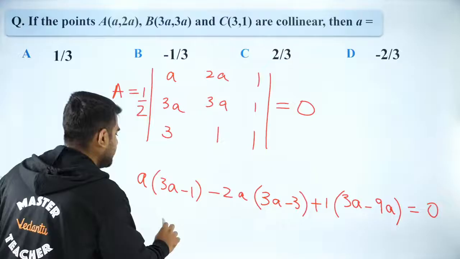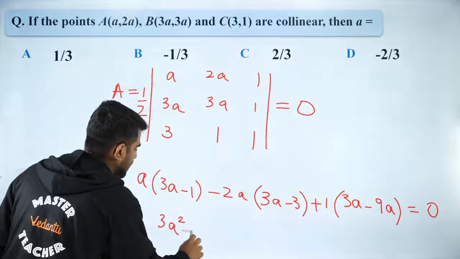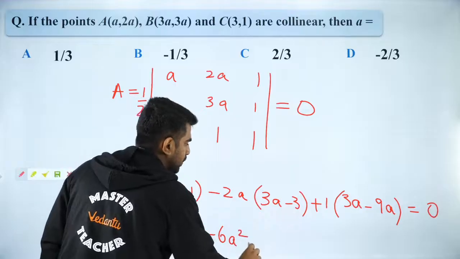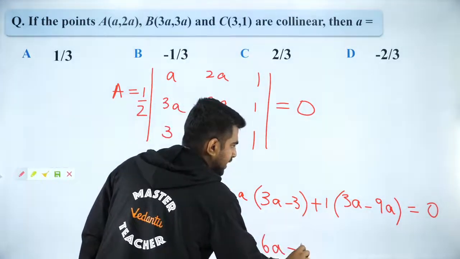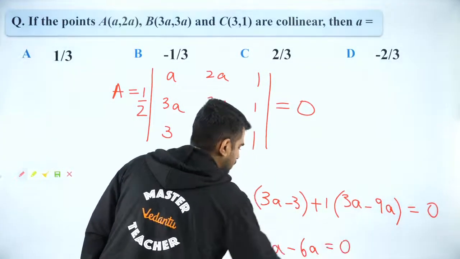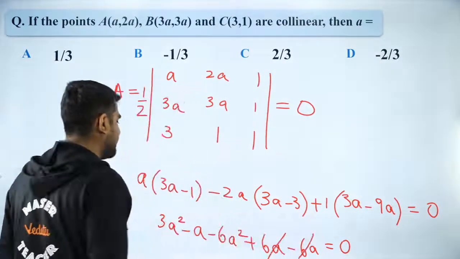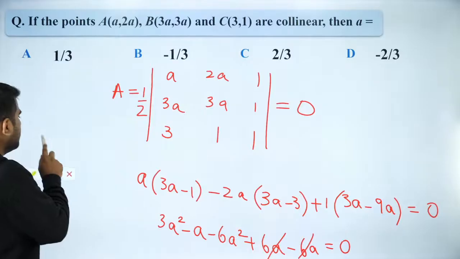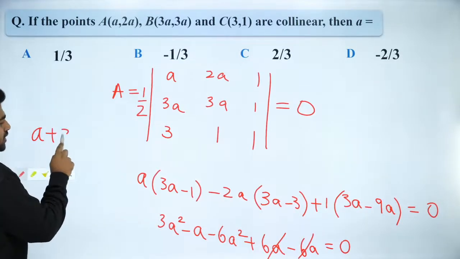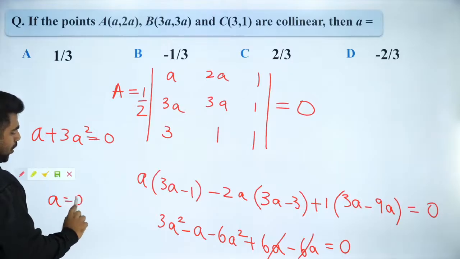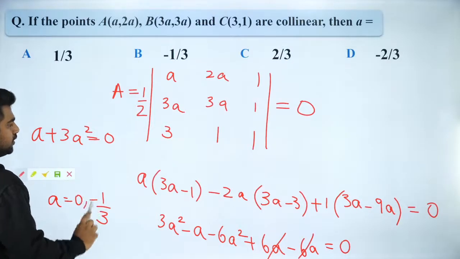So from here I will get 3A square minus A minus 6A square plus 6A minus 6A is equal to 0. Are you clear with that? If I cancel these two, I will get A plus 3A square is equal to 0. So A is equal to 0 or minus 1 by 3.